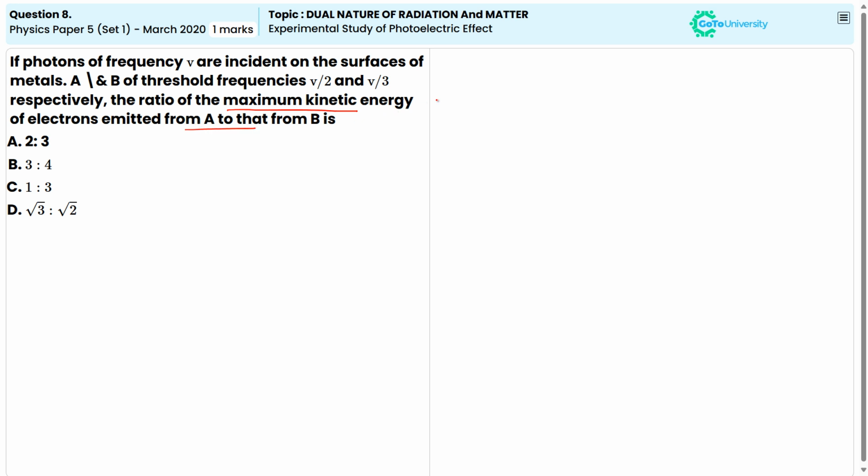So by the law of photoelectric emission, we can write hV equals hV naught plus KE max, the maximum kinetic energy. So we can write hV equals, with the two different threshold frequencies V by 2 and V by 3, hV by 2 plus KE maximum kinetic energy. And let us take this as 1.